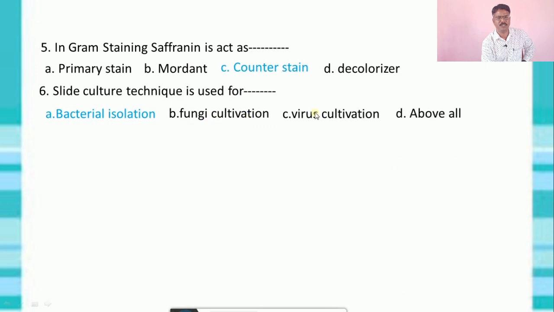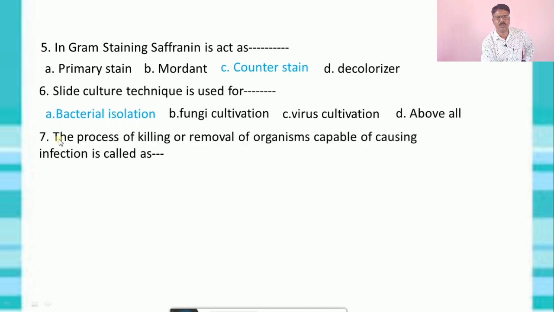Especially, A, bacterial isolation is the correct answer. Question number 7: the process of killing or removal of organisms capable of causing infection is called as A. sterilization, B. sanitization, C. disinfection, D. antisepsis. The correct answer is sterilization.